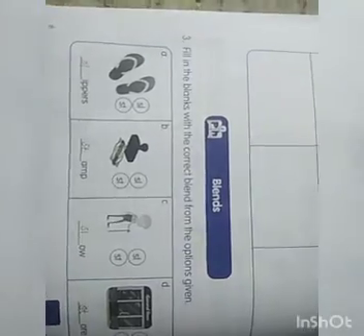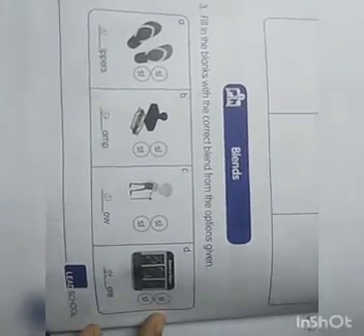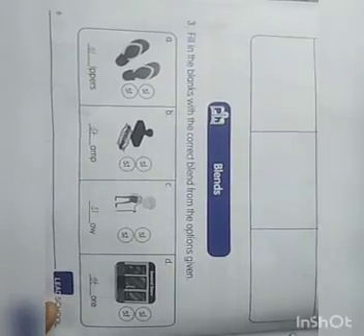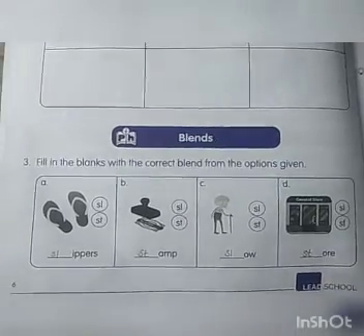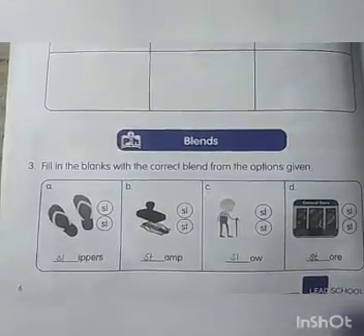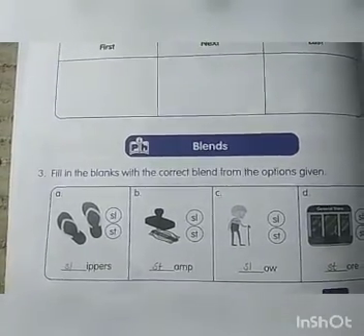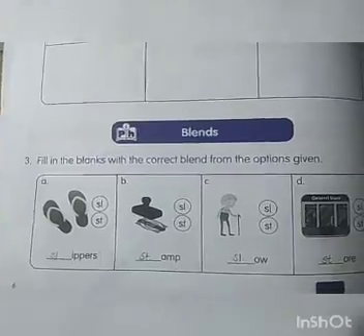Okay, children, if I am going too fast, you should pause your video and then write your answers. Okay, come to the next page, page number 7.